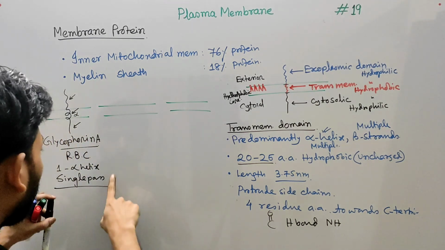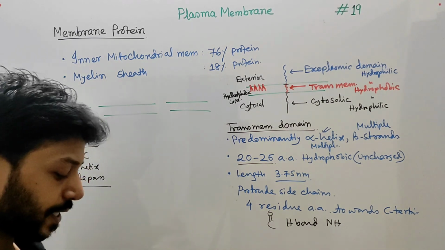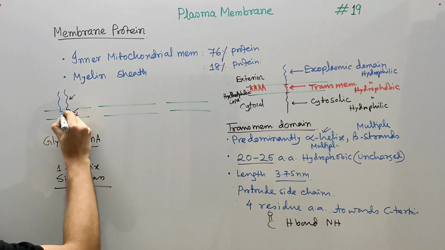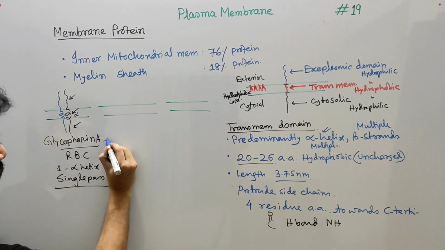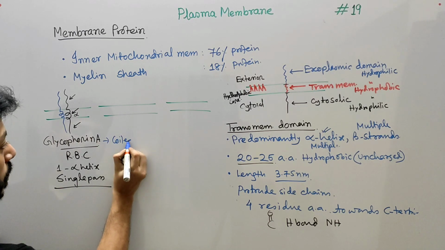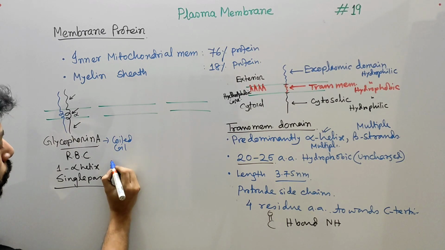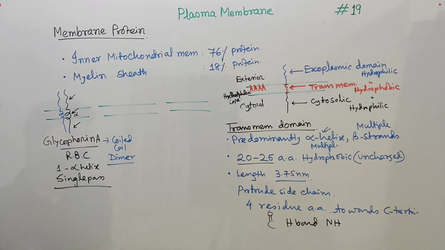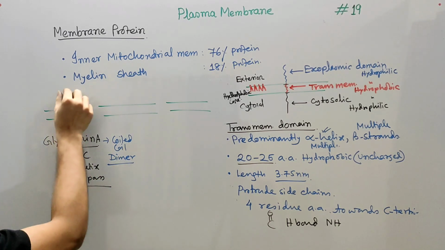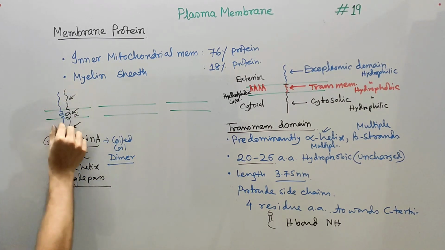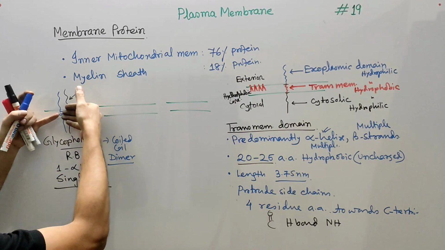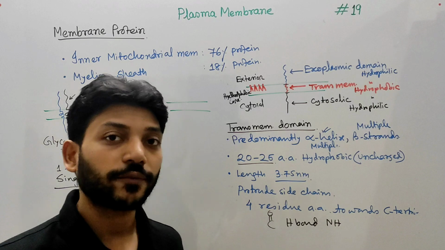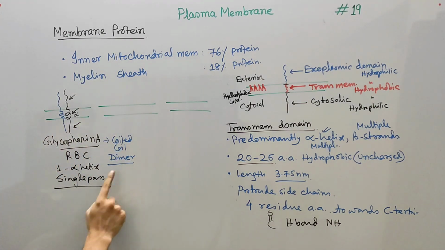But in case of glycophorin, a coil structure can form. So two glycophorins come close together and they make a coiled structure to make the dimer. And the dimer is actually functional basically. So one glycophorin and a second glycophorin come close and the transmembrane domains make a coiled structure. So the dimer is a functional protein.